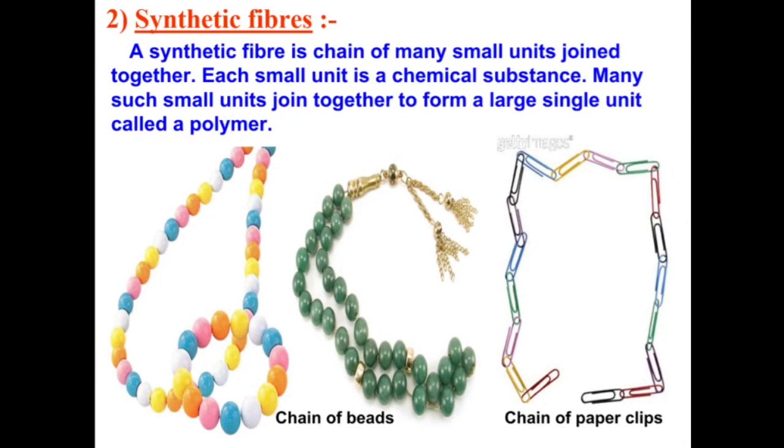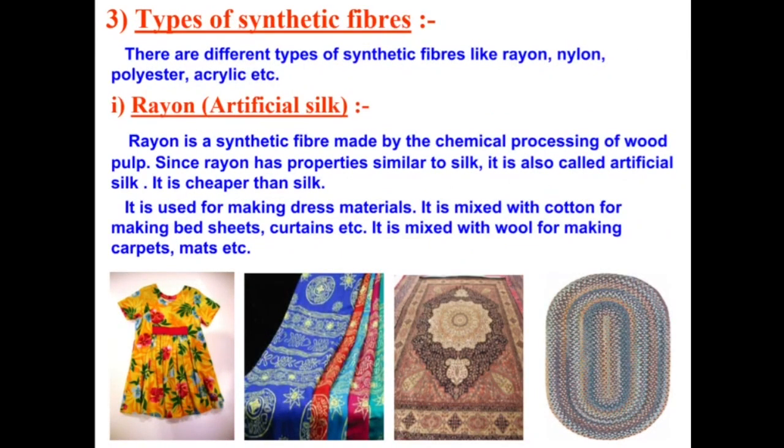Synthetic fibers. A synthetic fiber is a chain of many small units joined together. Each small unit is a chemical substance. Many such small units join together to form a large single unit called a polymer. Types of synthetic fibers. There are different types of synthetic fibers like rayon, nylon, polyester, acrylic, etc.